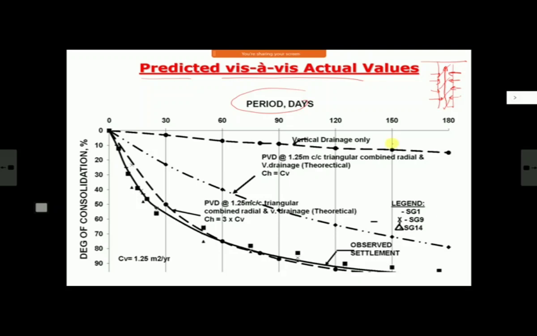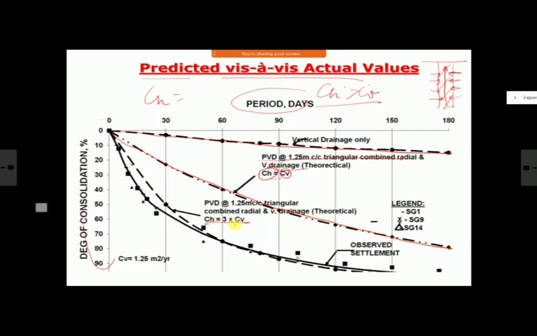significant effect. So if you take only vertical drainage, then your degree of consolidation chart would have been like this, theoretical, without PVD, normal. Then PVD for combined radial and vertical drainage. Now there is a coefficient of consolidation: in the vertical direction it is CV, in the horizontal direction CH. Normally your CH is more than CV, but for that you have to do a directional permeability test, which is difficult. So many times, for the sake of simplicity, you assume CH equal to CV. So if you assume CH equal to CV, then this will be your predicted degree of consolidation.